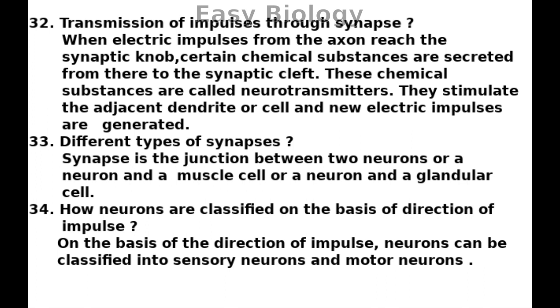How are neurons classified on the basis of direction of impulse? On the basis of the direction of impulse, neurons can be classified into sensory neurons and motor neurons.